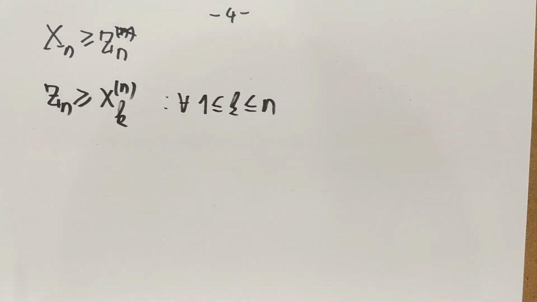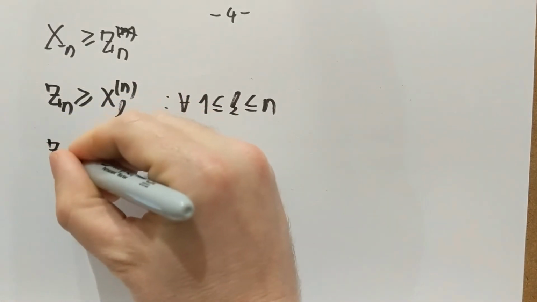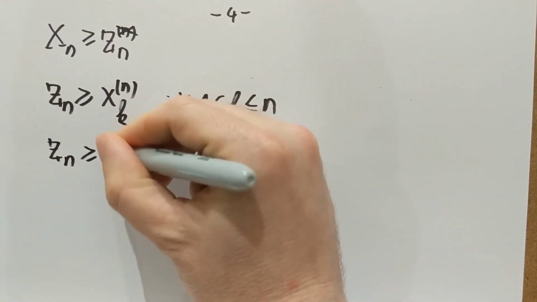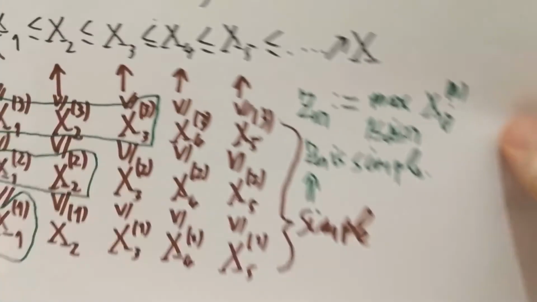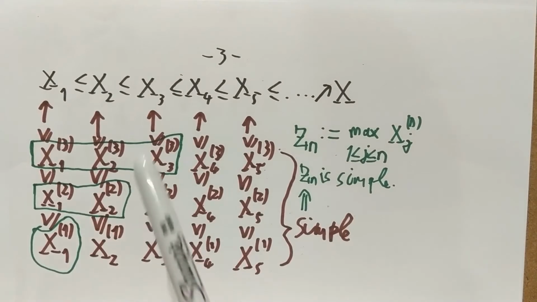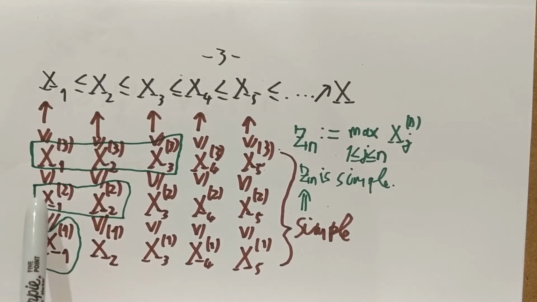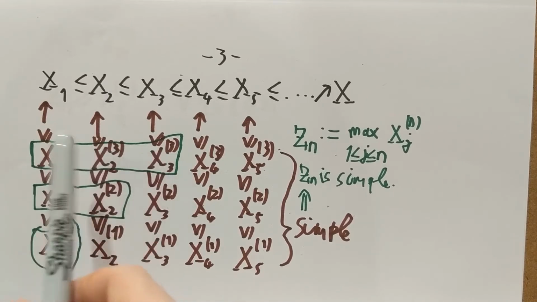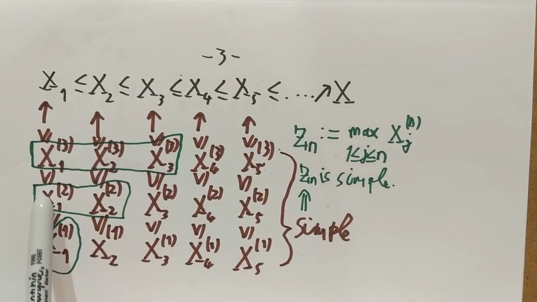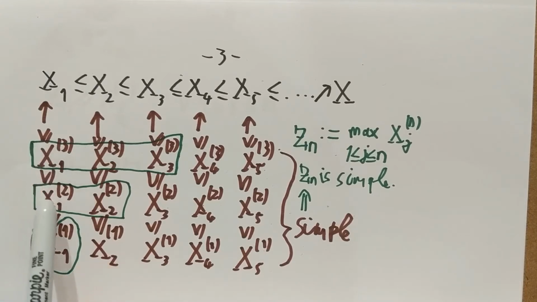Now, the third observation is the following, that Zn is also larger than or equal to Zn minus 1. Why is that true? What this claims, as an example, is that Z3 is larger than or equal to Z2. What was Z2? Z2 is the largest of these two guys. For example, it might be the first one. Z3 is the largest of those three guys. For example, it might be this middle one. So if I go from the largest of the second row up one row, that will be larger or equal than the largest of the second row.